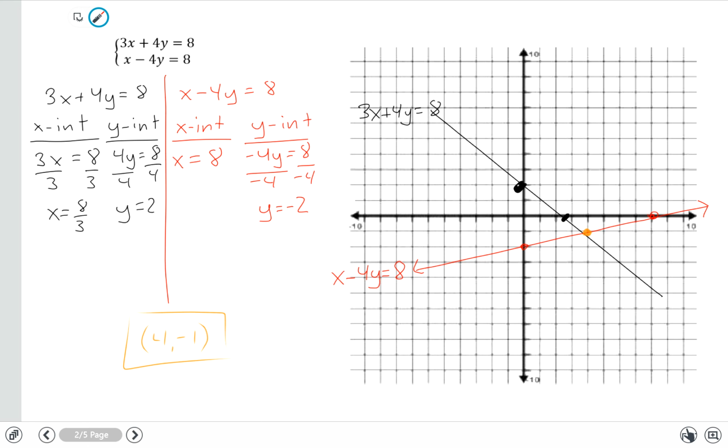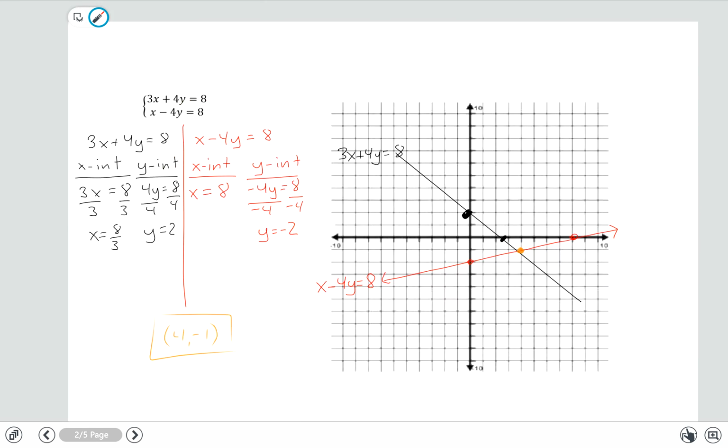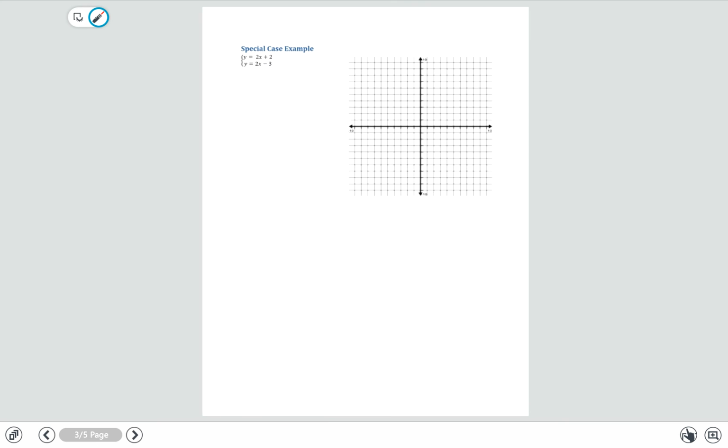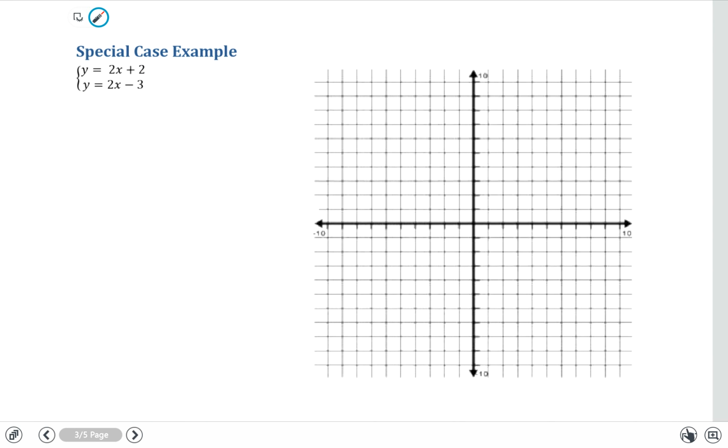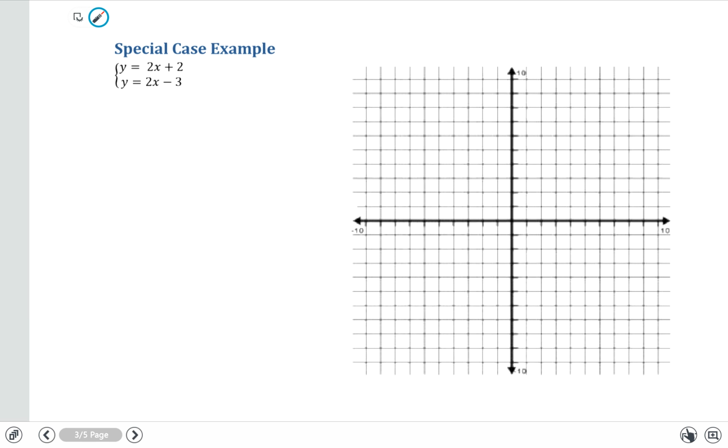We do want to take a look at one last example. It's a special case, and you'll see why it's a special case fairly quickly. So we've got another system of equations here, two equations, two unknowns. We have y = 2x + 2 and y = 2x - 3. They're in slope-intercept form, so we can graph them fairly quickly. So let's go ahead and do that.